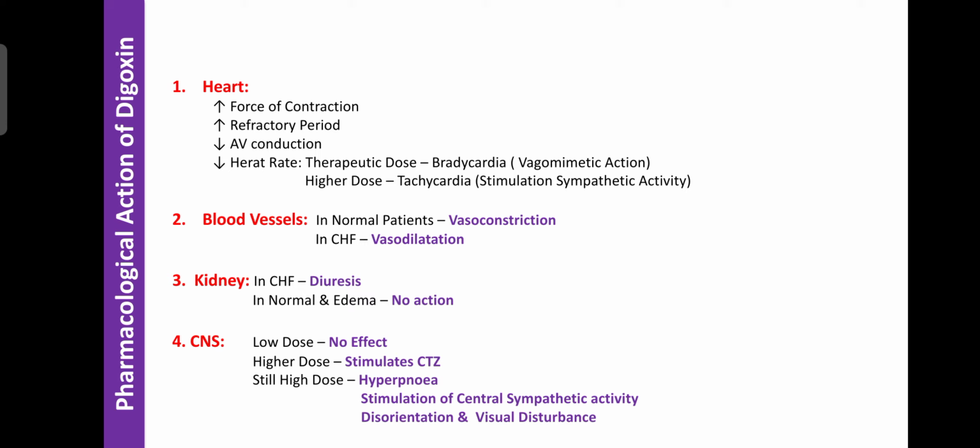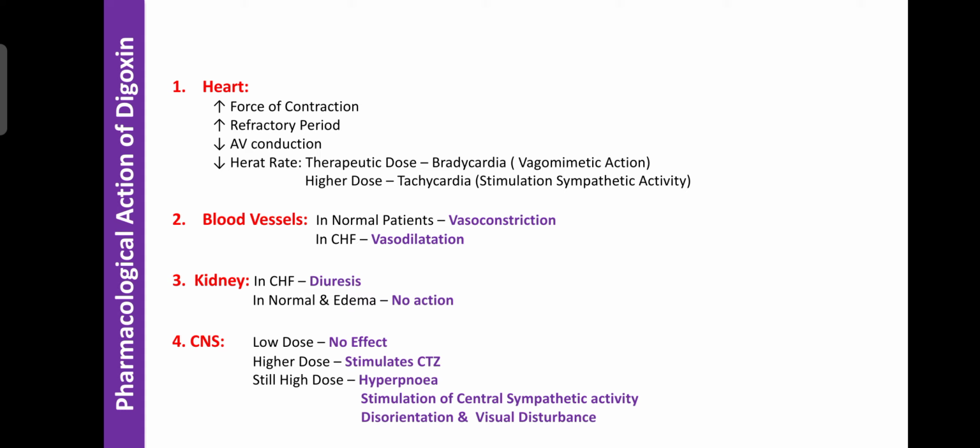So digitalis in still higher doses can cause hyperapnea. That is the accumulation of more fluid in the lungs, so congestion occurs in the lungs. Due to the congestion, the respiration rate is increased. That condition is known as hyperapnea, and it occurs due to the accumulation of fluid in the lungs.